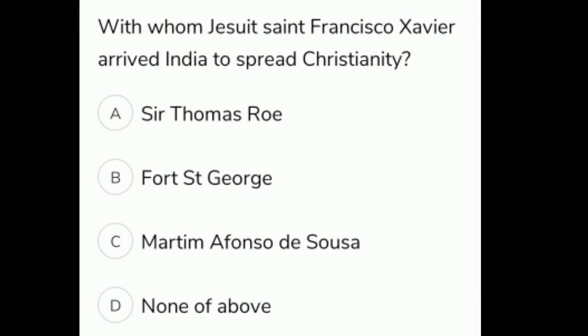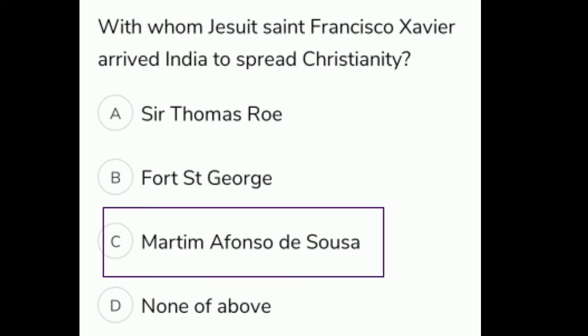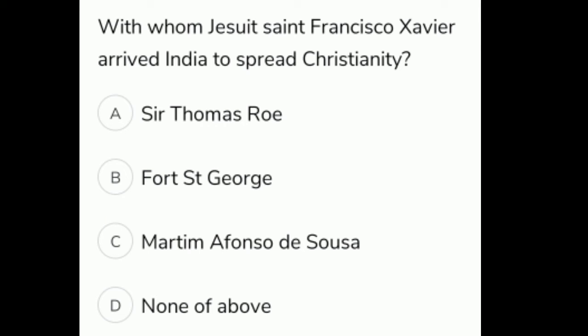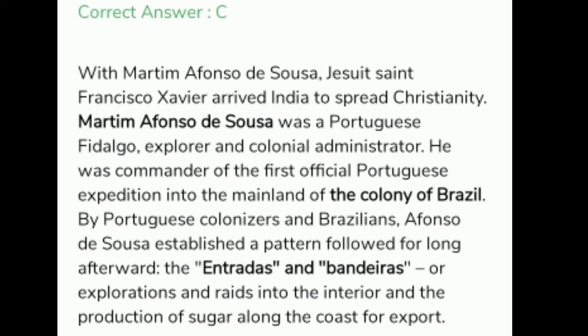With whom did Jesuit Saint Francis Xavier arrive in India to spread Christianity? The options are A. Sir Thomas Roe, B. Fort St. George, C. Martin Afonso de Souza, D. None of the above. The correct option is C. Martin Afonso de Souza. With Martin Afonso de Souza, Jesuit Saint Francis Xavier arrived in India to spread Christianity.